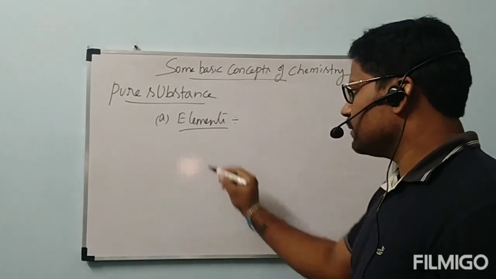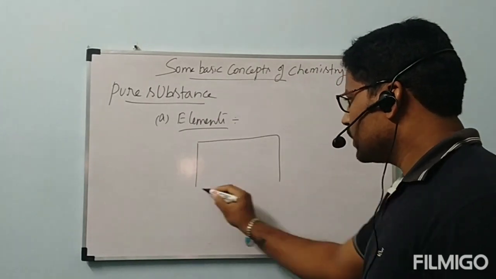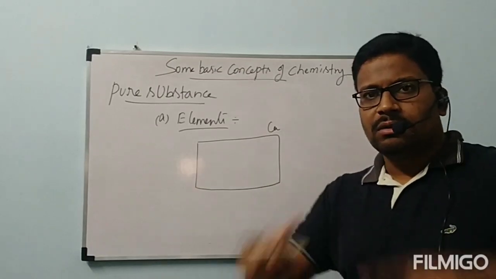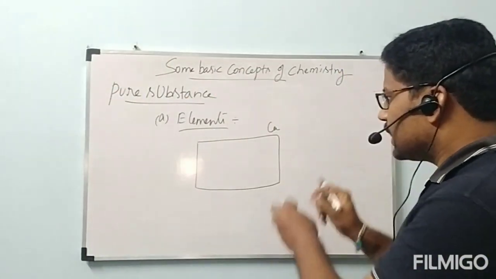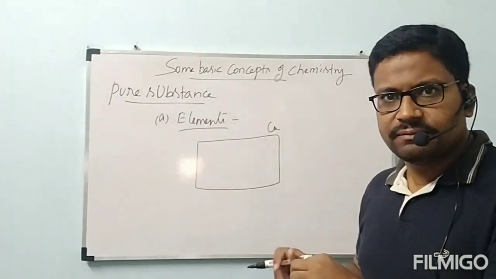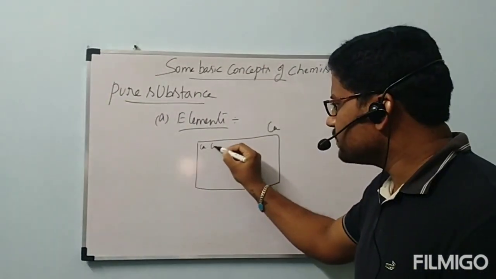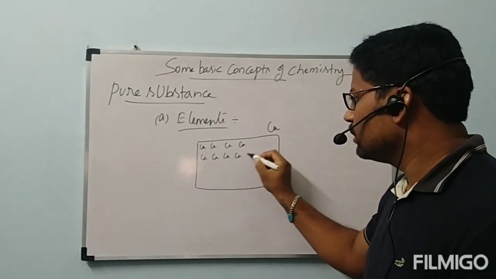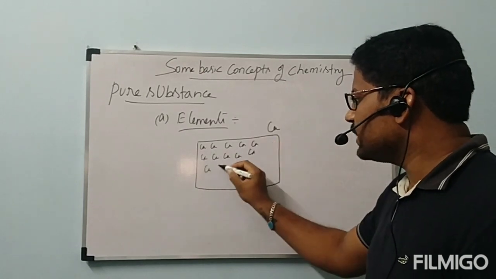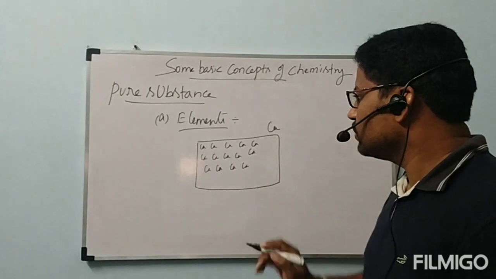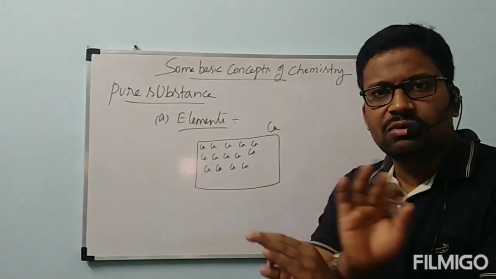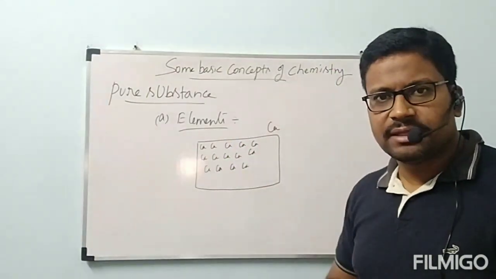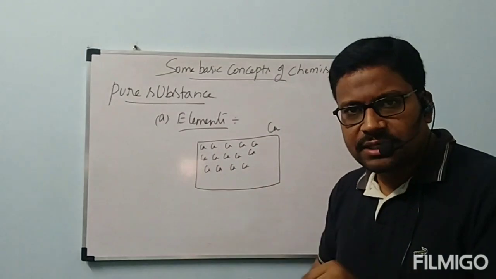Let us consider one example. One block of calcium I took. If you observe that block of calcium, it has only calcium atoms. Throughout that solid, it is contained by only one type of particles. Those are only calcium atoms. There is no other substance mixed in that block. Now I am telling that this element is the substance.